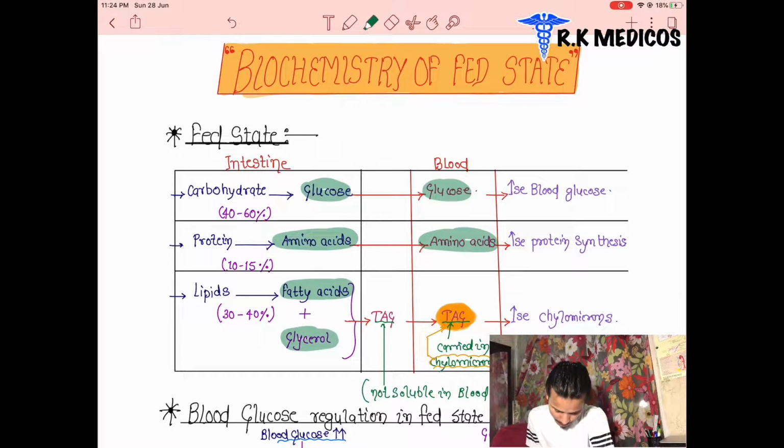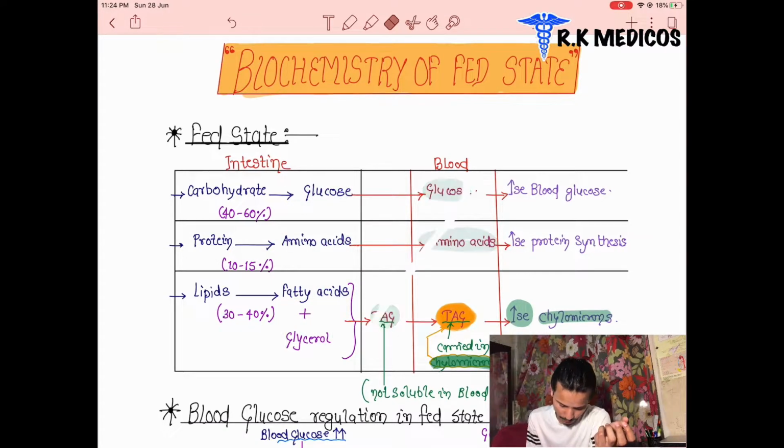They are attached with glycerol and form triacylglycerol, TAG. After that, this TAG is carried in the form of chylomicrons, and their number increases in the blood circulation. So the chylomicrons are for the TAG source. TAG is responsible for the chylomicrons.